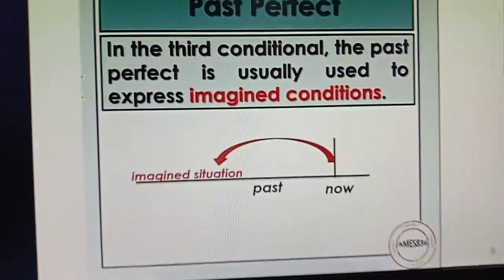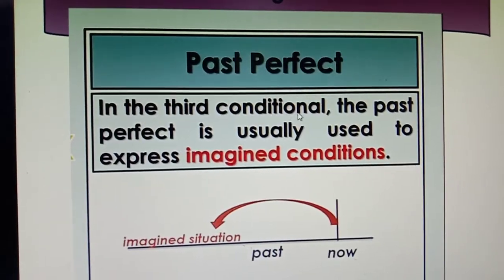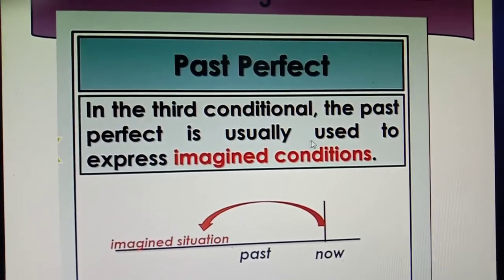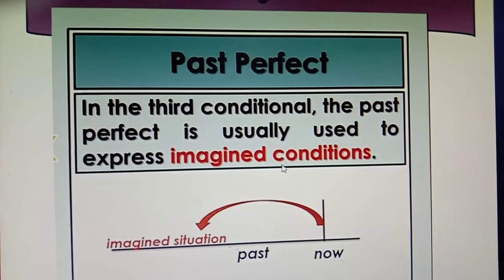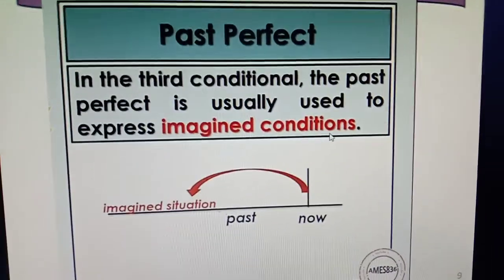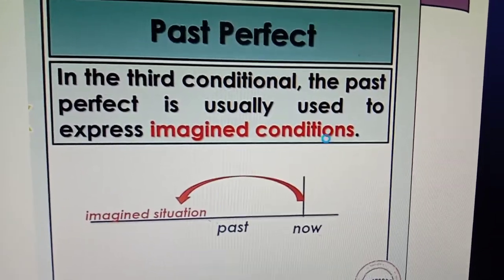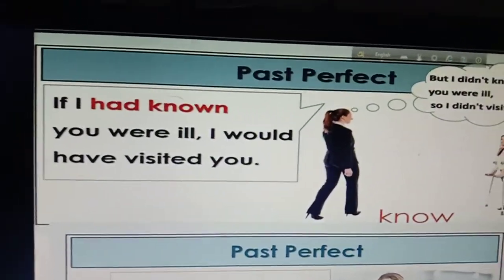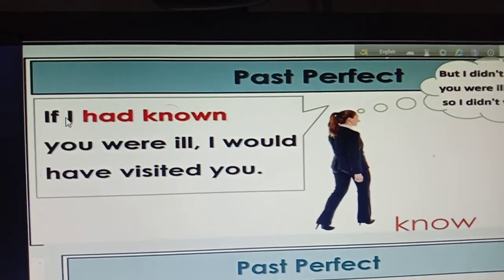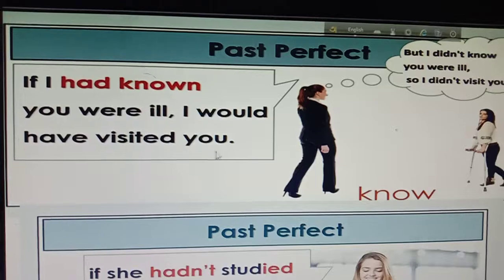Okay, then number 3, past perfect. In the third conditional, the past perfect is usually used to express imagined conditions. So if you are going to express any imagined conditions, you have to use the past perfect tense. The examples are, if I had known you were ill, I would have visited you.